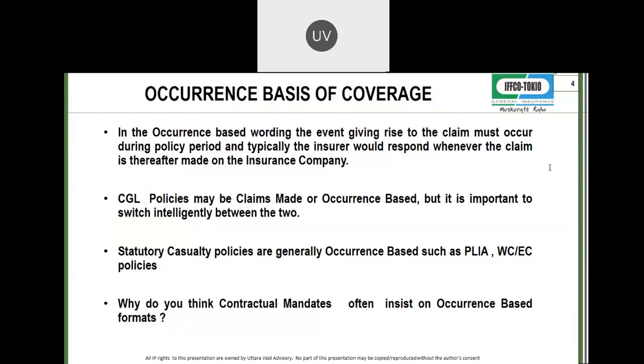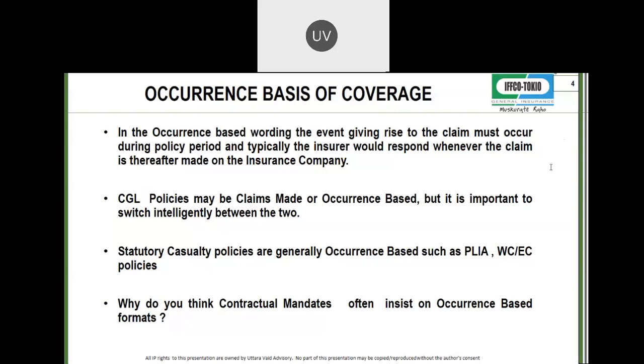So these are the reasons why occurrence based policies are often preferred in the international market. But like I told you at the start, you may not get it for every occupancy. For example, when I started my career in liability insurance, occurrence basis was the flavor of the day. We would get almost anything on an occurrence based policy. Today, try getting even public liability of a petrochemical complex on an occurrence basis. Not easy. Chemical hazardous, not easy. Product liability of components on occurrence basis, not easy.